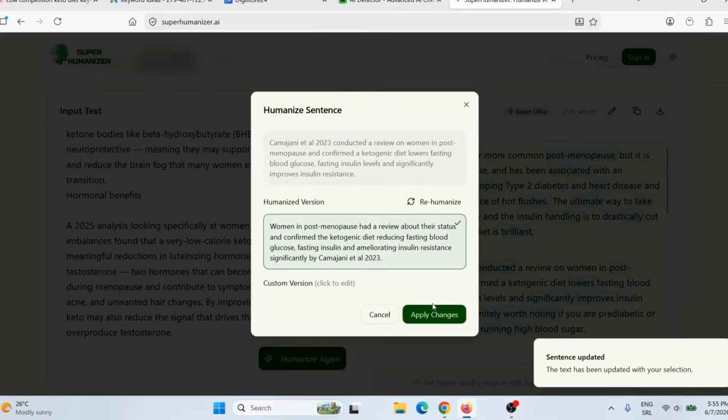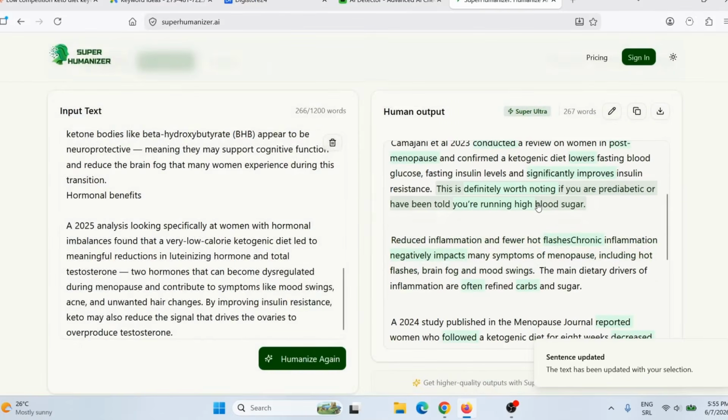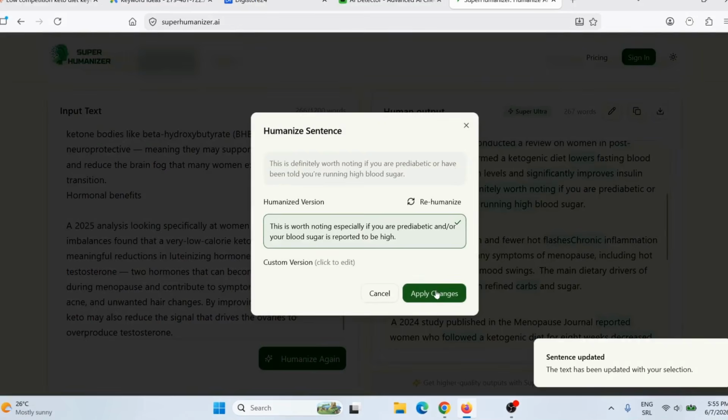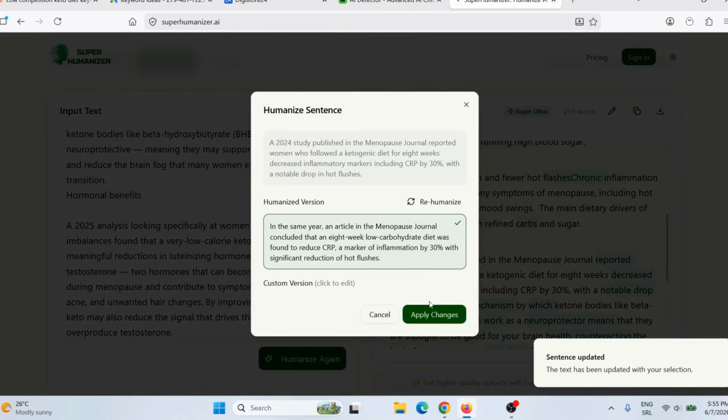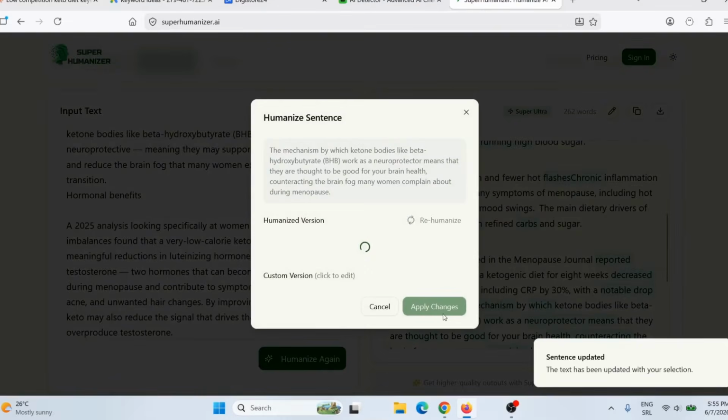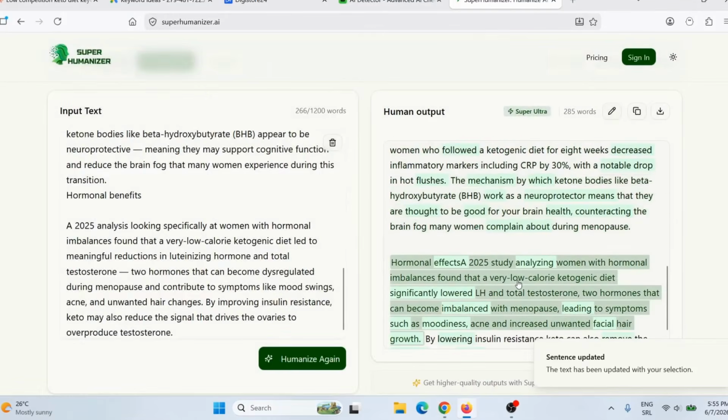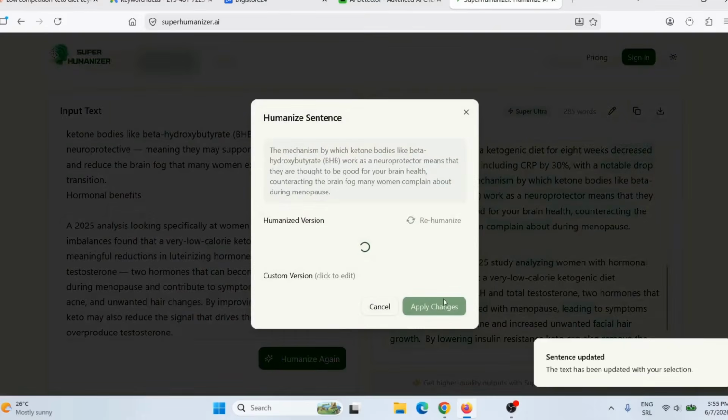Same thing here, click, give it a second, apply changes. Go here, go for every part that actually is marked as not written by a real human being. And let's say, for example, this one here, this part here again, and I will do that for the entire article, okay?